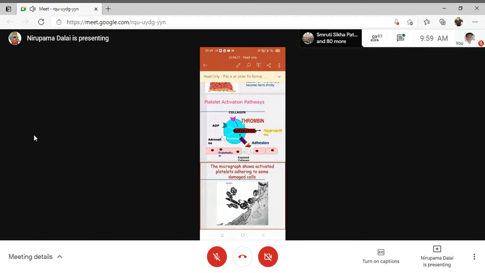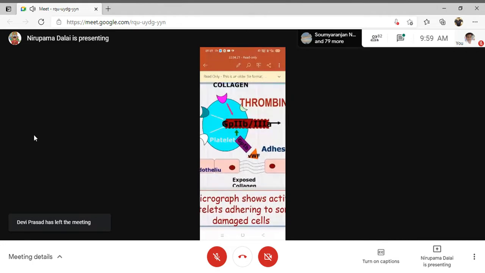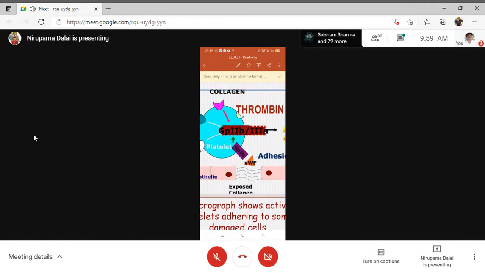You can see in that particular slide. One is GP1B, the purple color showing the GP1B receptor, and another is the GP2B3A receptor. Did you get my point? Say yes or no. Yes, ma'am. Platelets have other receptors too, but we have to focus mainly on two receptors, that is GP1B and GP2B3A. Why these are important, I will tell.